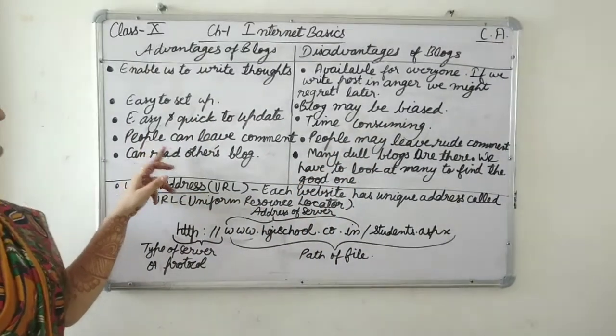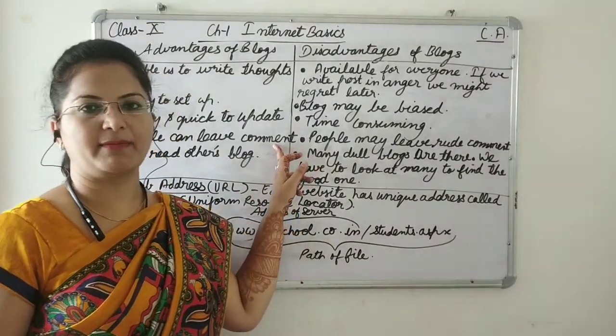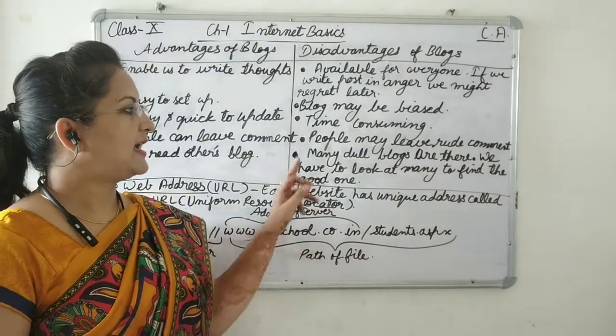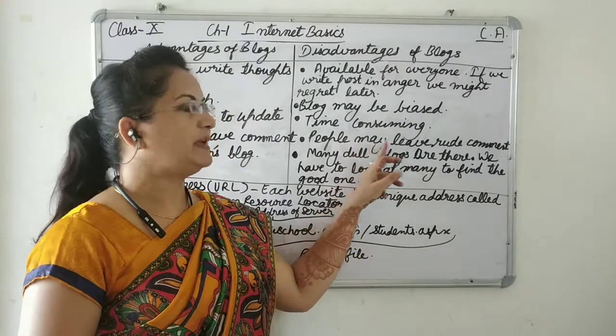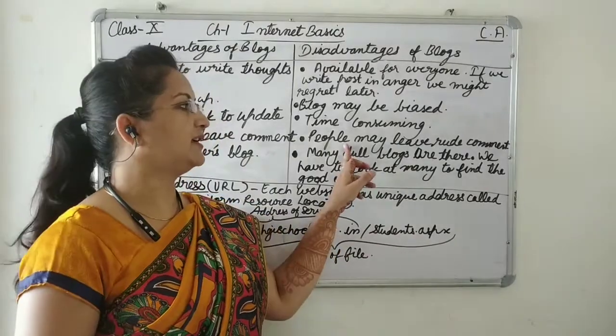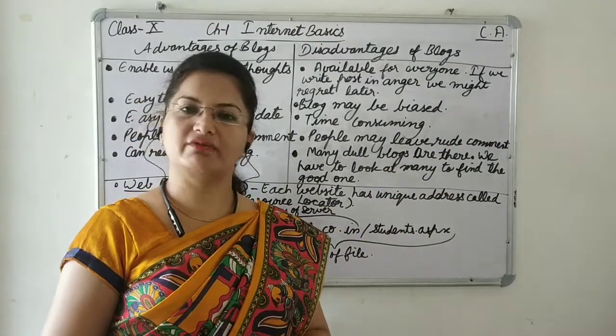Then people can leave comments. People can leave comments on it because it is public and there is a comment box. So those who are able to see your post will be able to comment. And the disadvantage is that people may leave rude comments. That is possible, that either they leave rude comments or they put inappropriate comments which we will not like.